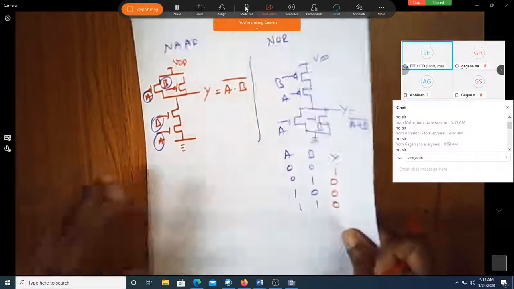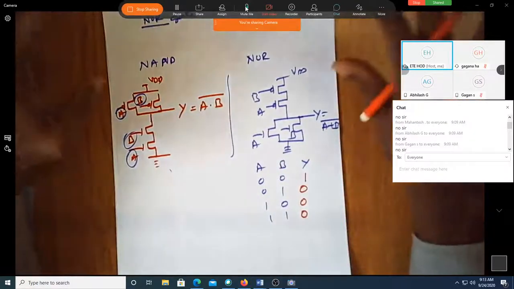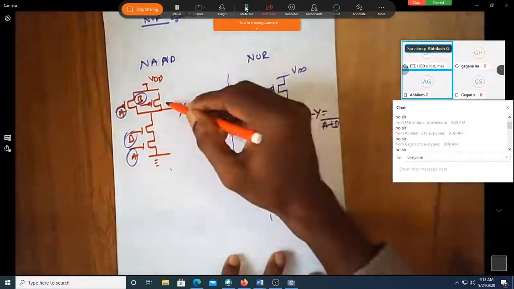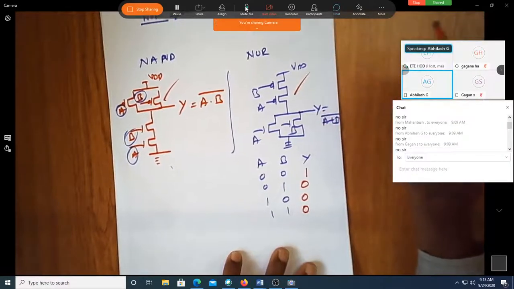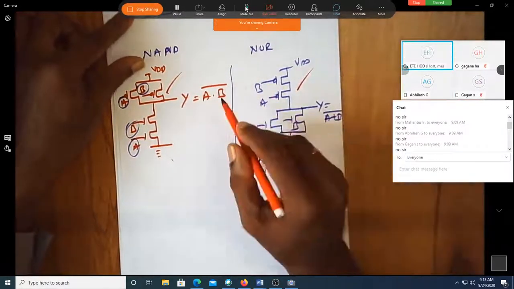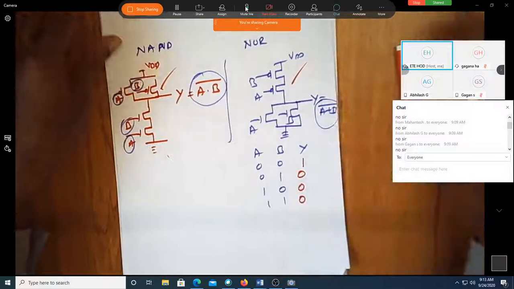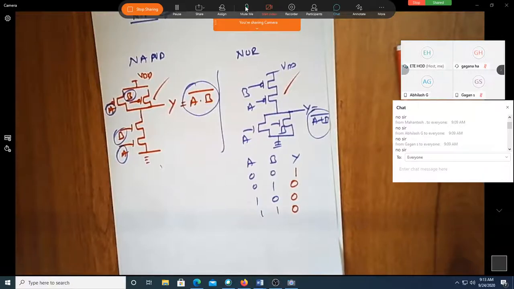What is one thing you noticed here between this and this? Just a layman observation. In the NAND gate, the PMOS are connected in parallel. But in the NOR gate, the PMOS are connected in series and the NMOS are connected in parallel, sir. Fine. Can you relate the equation of this and this? What is something common? Negation.